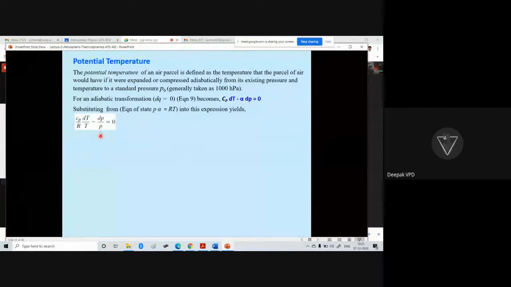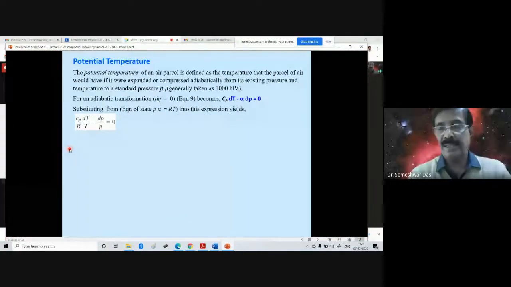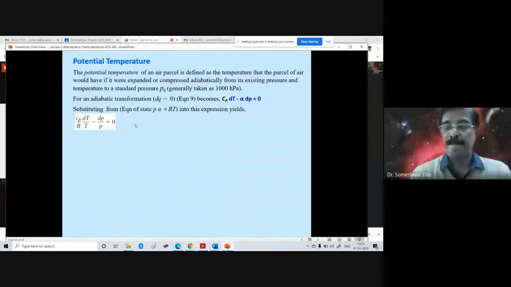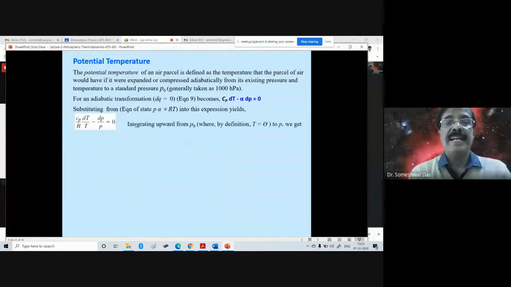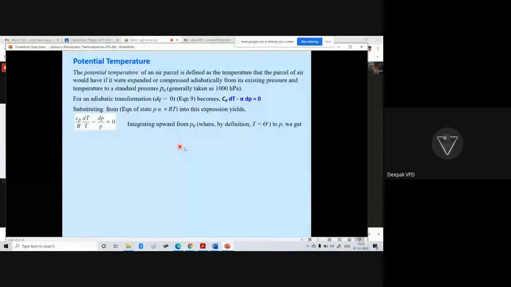You have to just try yourself after the classes. They are simple derivations, and you should be able to derive these things by yourself. We get this expression: C_p by R times dT by T minus dp by p. Now integrating upward from P naught, where by definition T is equal to theta.